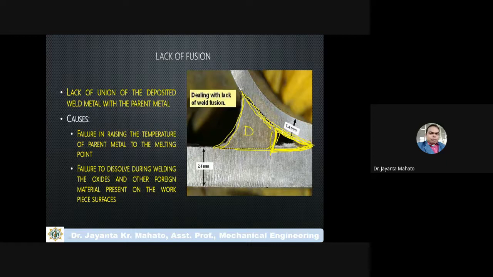If there is a difference in temperature gradient, then before pouring the molten material up to here, the material gets solidified. The molten metal I am using comes up to here and then solidifies, and the remaining portion is not filled. So this is called lack of fusion.